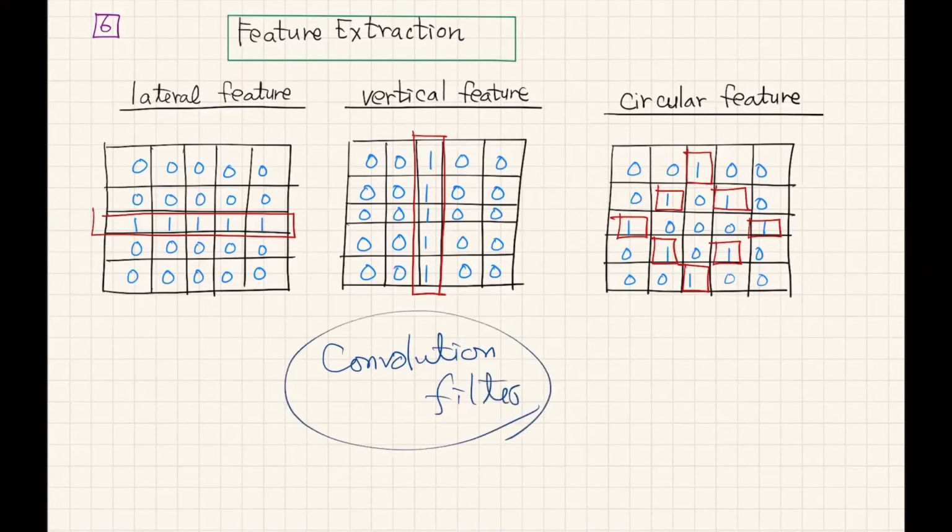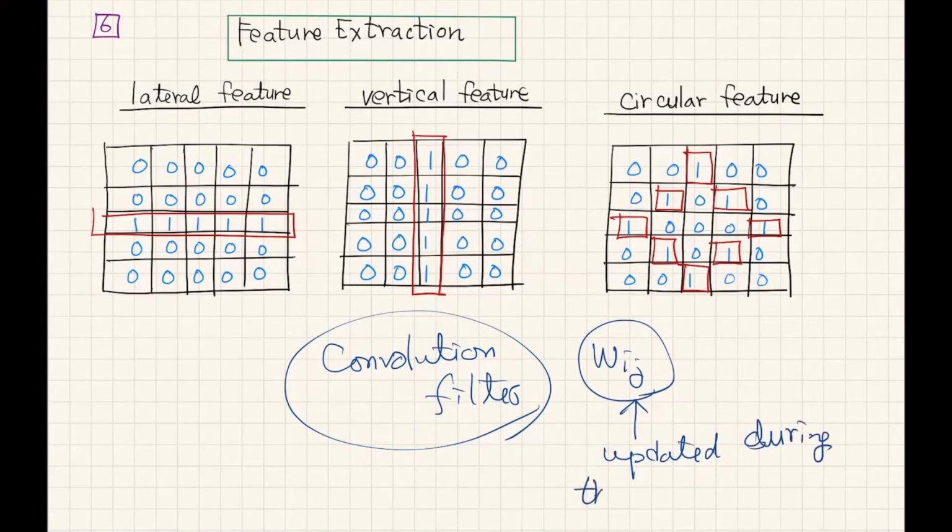That is a very important part of the design, and it will have Wij parameters, and those will be updated during the training process. So initially, automatically, after the training process, this convolution filter matrix will be determined.